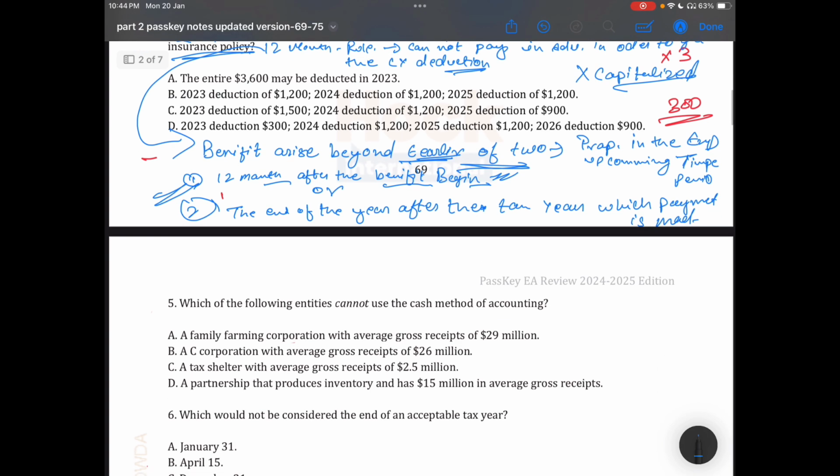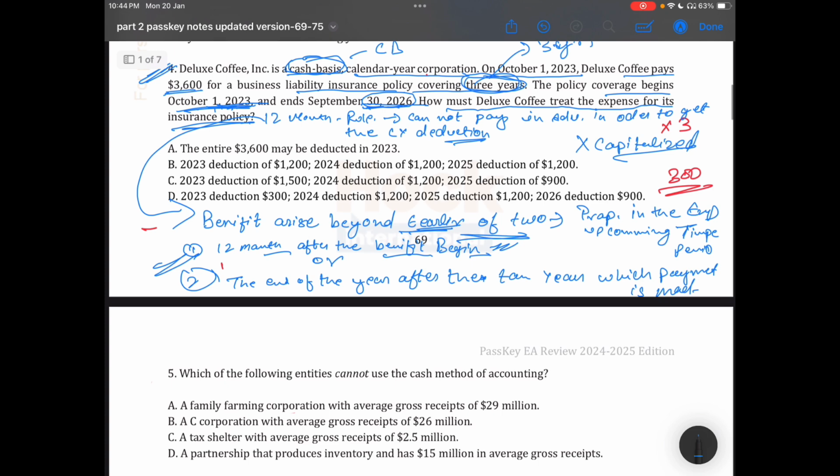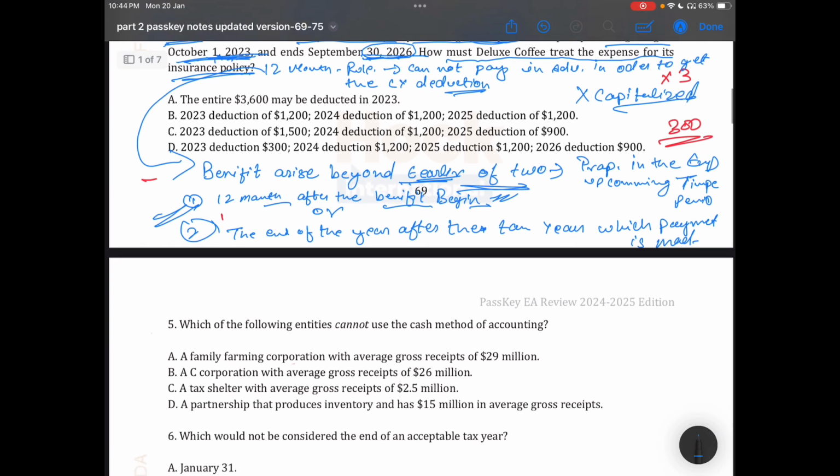In this case, Deluxe Coffee cannot capitalize the expenses, so it has to charge the expenses in the upcoming time periods. For 2023, it has to charge for 3 months. Total months 36. So 300 for 2023, 1200 for 2024, 1200 for 2025, and the remaining for 2026. So the correct answer is option D.